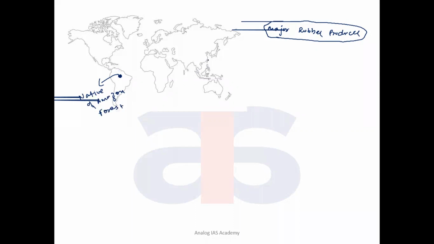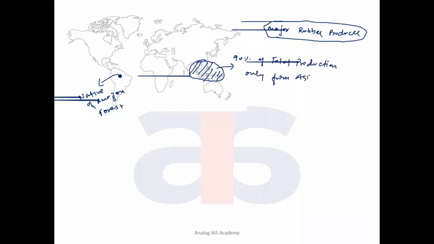Where does 90% of it grow? 90% of the natural rubber in the world is produced only from which area? Southeast Asia and the South Asian part, or the East Asian part. So 90% of the entire rubber production is done only from Asia today.